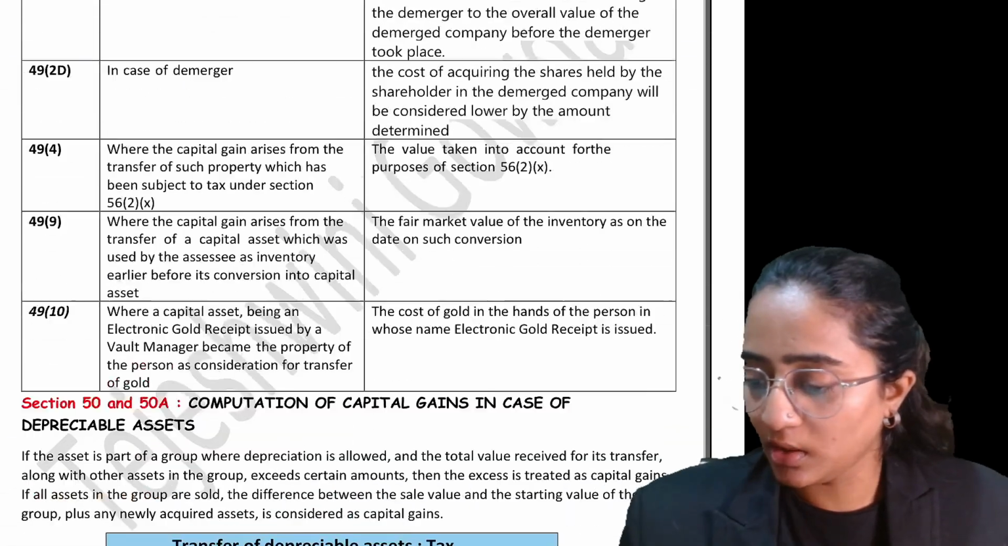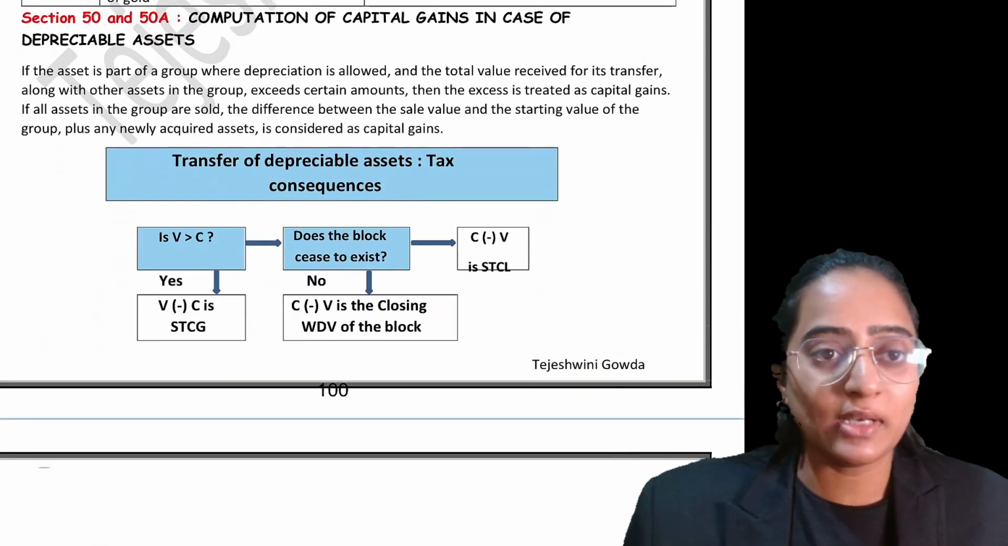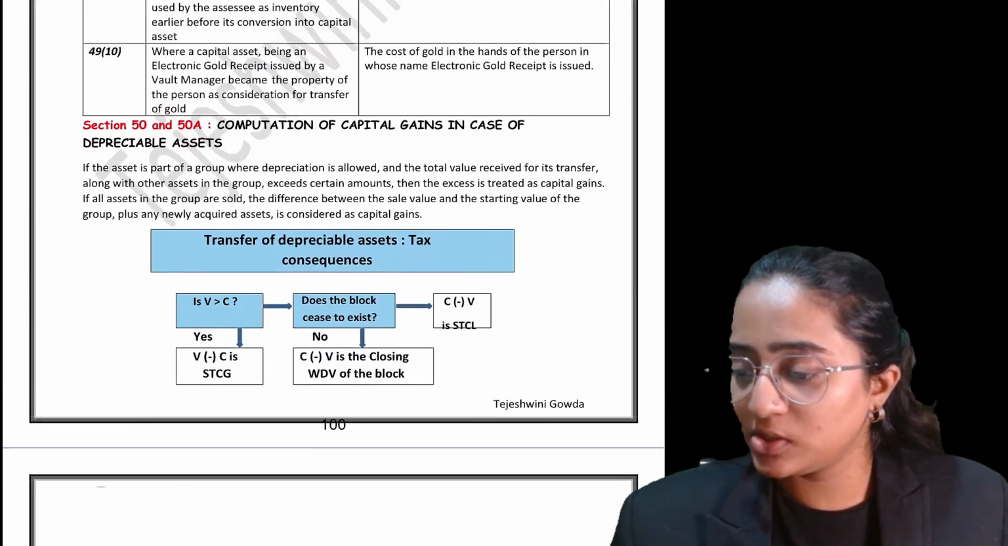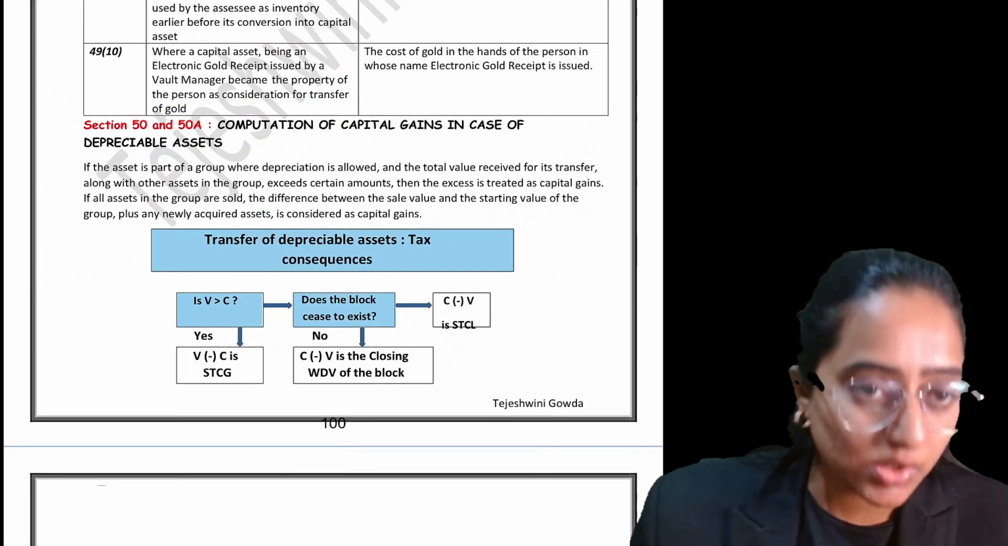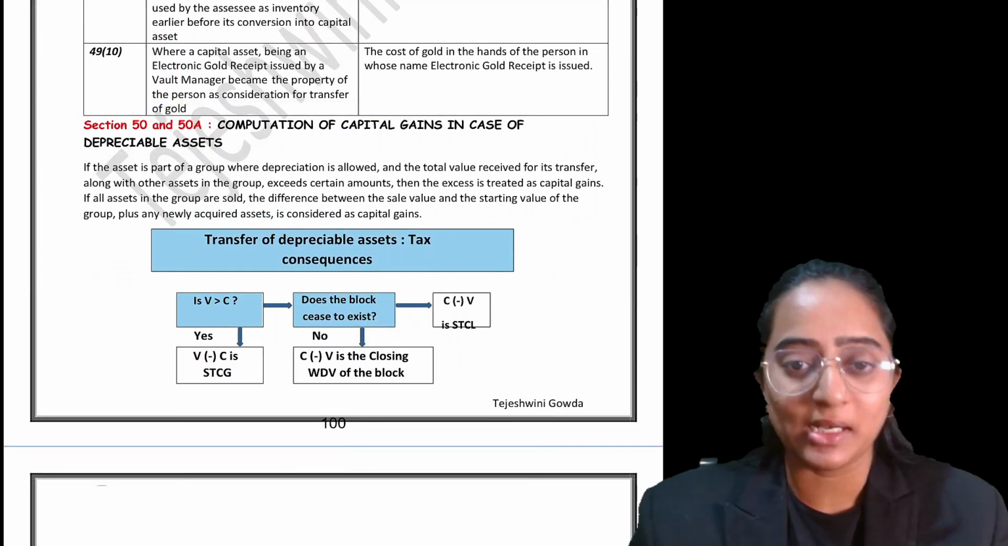Clear? Now let's get into the next important one, that is Section 50A, the computation of capital gain in case of a depreciable asset.